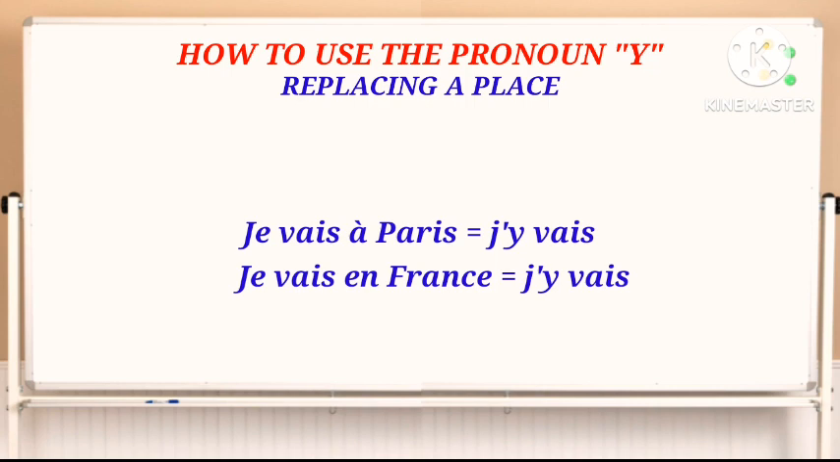The pronoun "y" replaces an adverb of place in a sentence, as we have seen. "Je vais à Paris, j'y vais." "Je vais en France, j'y vais." "Je vais au Japon, j'y vais." Note: the key is to know well the rules on prepositions of place in French.